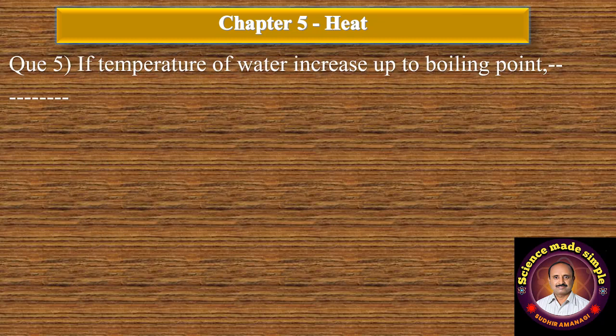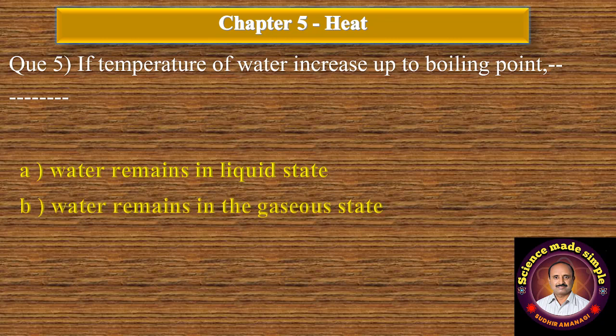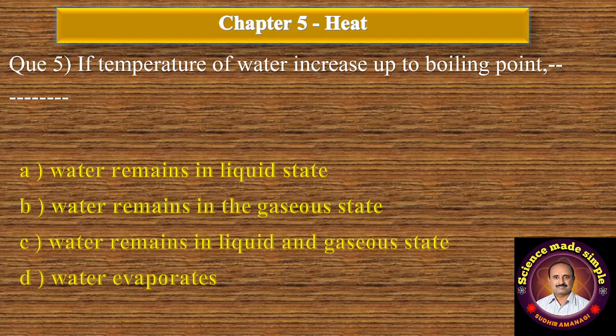Question number 5. If temperature of water increases up to boiling point dash dash. Option A water remains in liquid state, B water remains in the gaseous state, C water remains in liquid and gaseous state, and D water evaporates. The correct answer is option C, water remains in liquid and gaseous state.